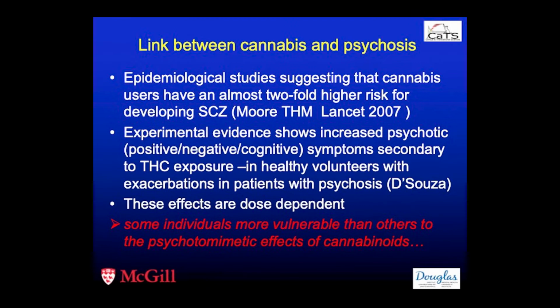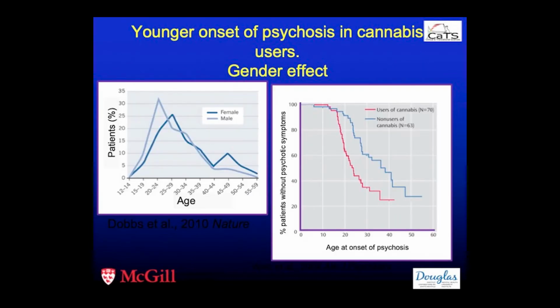These effects are dose-dependent, and we know that some individuals are more vulnerable than others, but we don't really know why that's the case. Interestingly, many studies have shown, and this is just a summary of them, that a younger onset of psychosis is observed in cannabis users, together with a sex effect, such that males have a younger onset of schizophrenia, as well as those who use cannabis regularly, especially before the age of 16, meaning daily, who have an early onset of psychosis.